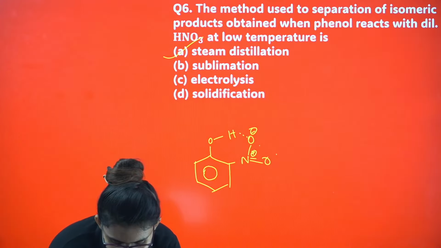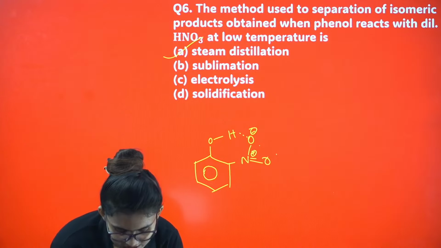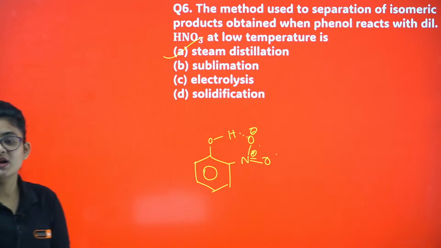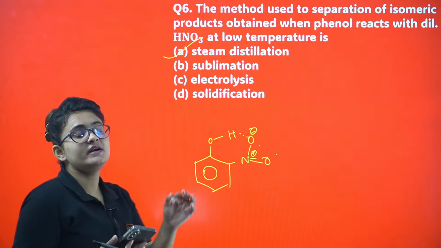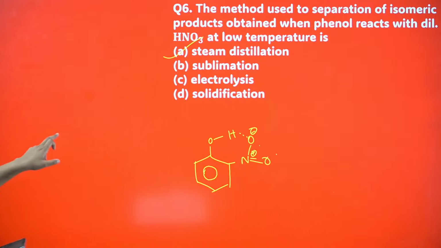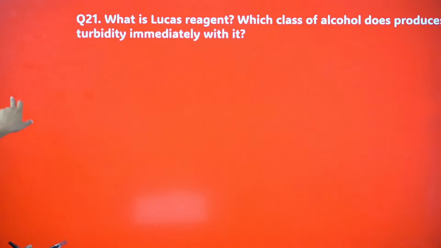Why don't you use DMSO in SN2 reaction? At first you tell me if DMSO is polar protic or polar aprotic, or whether it is a polar solvent or non-polar solvent. That you tell me at first, then I will answer you. Let's proceed. What is Lucas reagent? It's a direct question. Okay. Yeah, aprotic, though I understand.